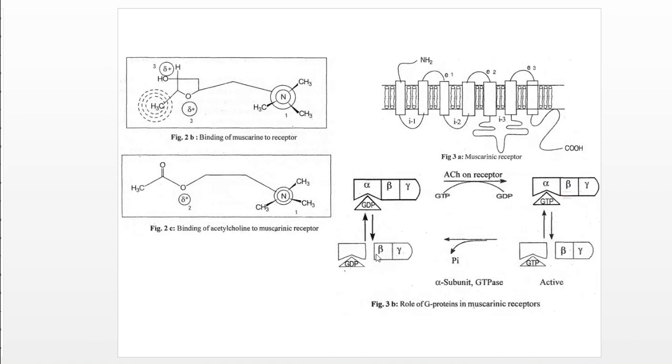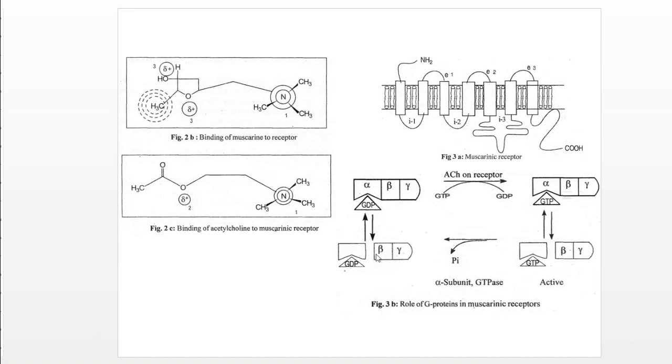And there are generally a total of 5 types of muscarinic receptor: M1, M2, M3, M4, M5. The odd numbered muscarinic receptors, M1, M3, and M5, activate the G protein which increases phospholipase C activity.